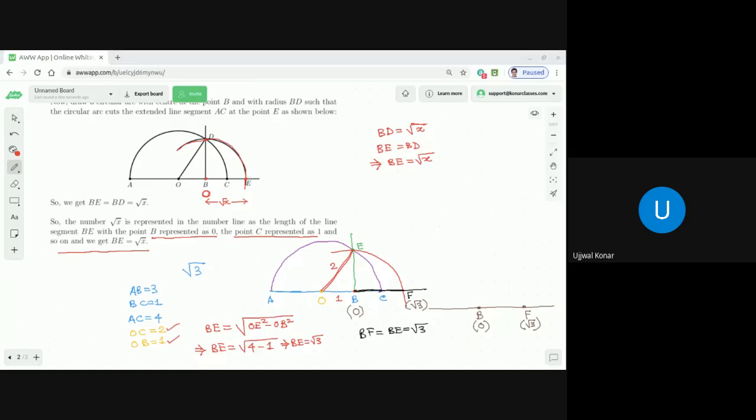Suppose a number is given to you in decimal form. That means the decimal representation of a number is given to you, and the decimal representation you see is non-terminating and recurring.